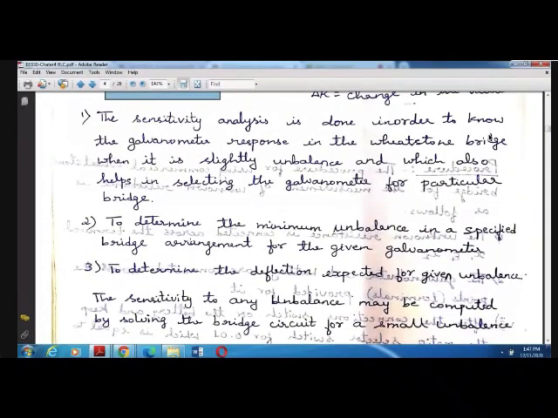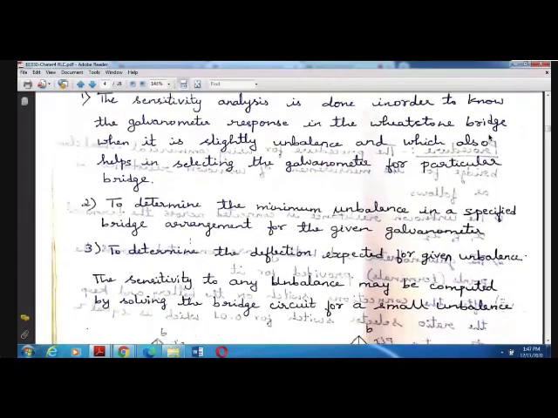That is, if there is some unbalance, obviously the pointer will move. Even a small movement can be detected. For that, a small change will show the unbalance. If there is even a small movement, the galvanometer will not show 0. So that small change is going to indicate the unbalance, and that unbalance can be determined using this sensitivity analysis. So for that also we have a derivation.